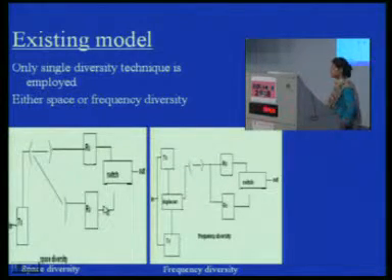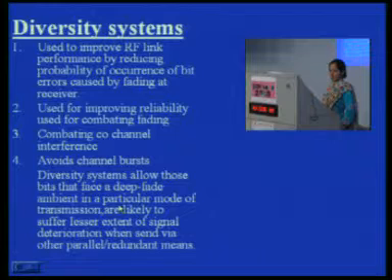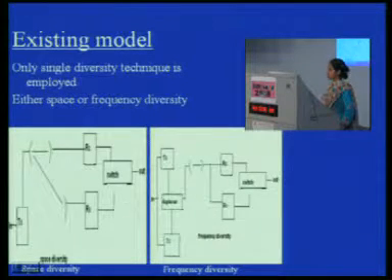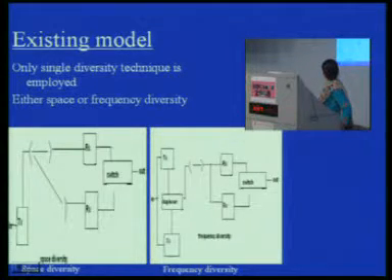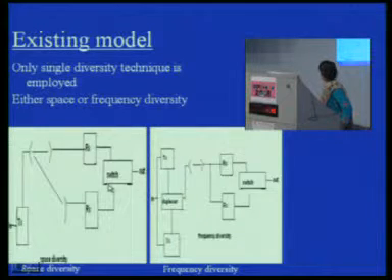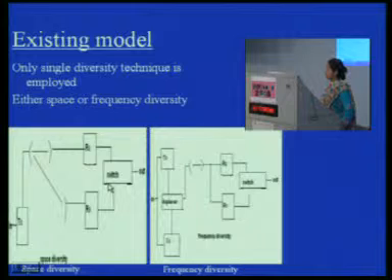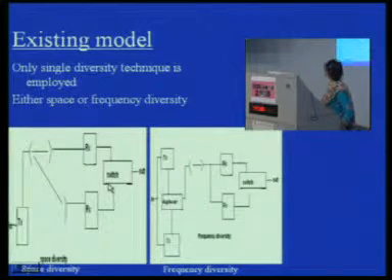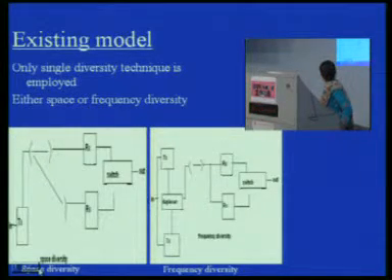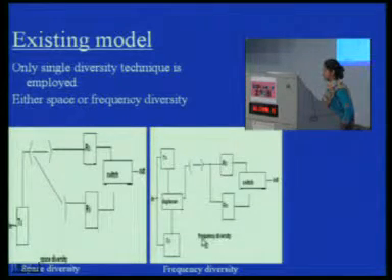This combination can be passive or switch or MRC or MRRC. At the switch, the signals with the highest SNRs are collected, added up, and the information is decoded from all of these. Telecommunication people are using either space or frequency diversity.